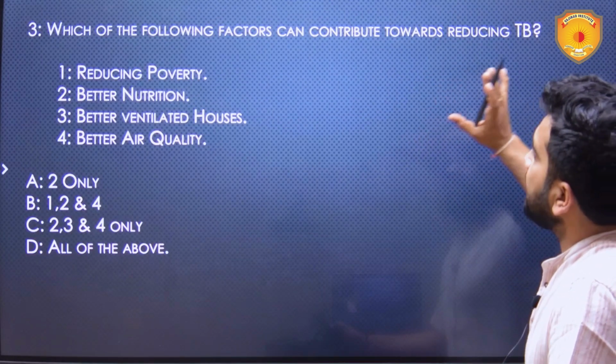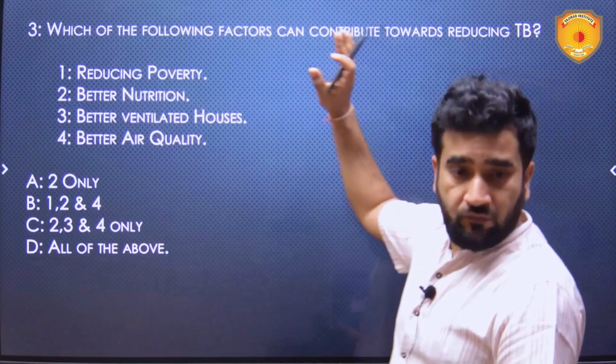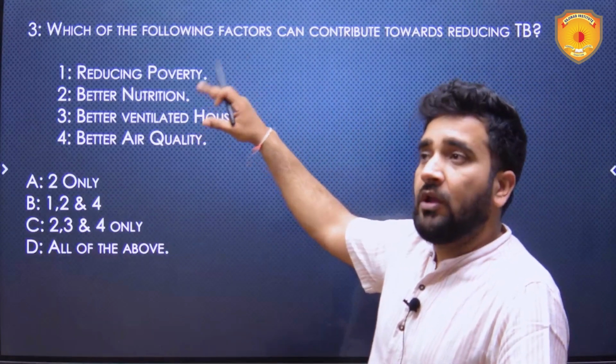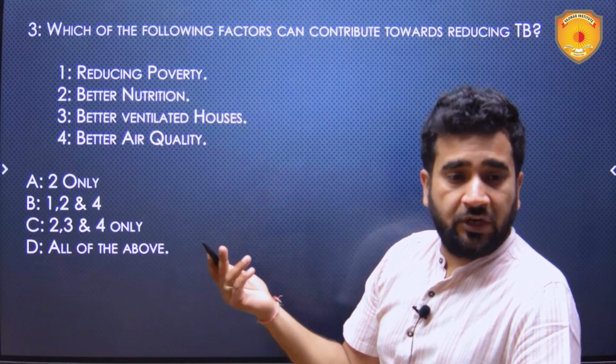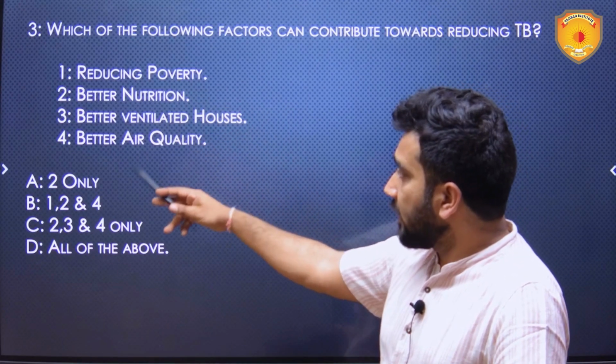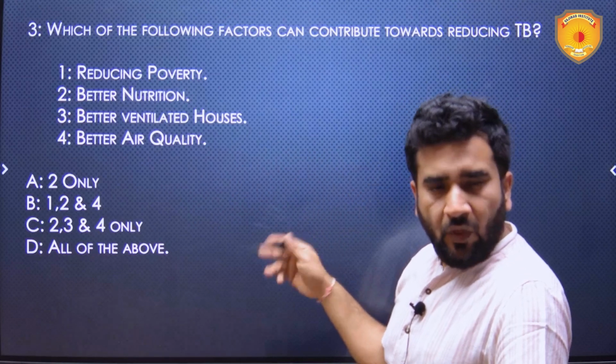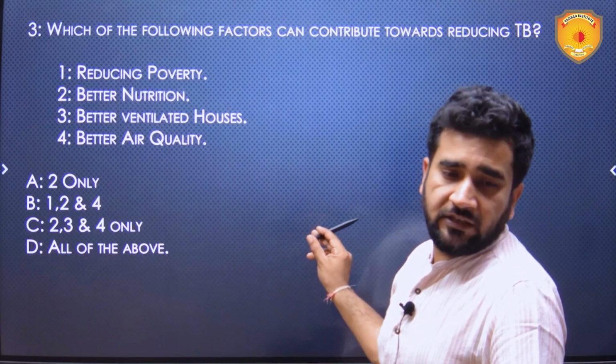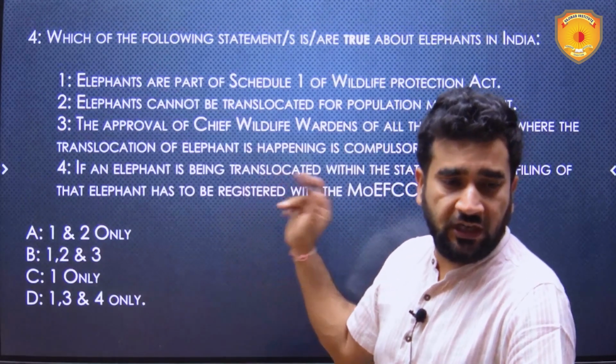Which of the following factors can contribute towards reducing TB? This is a kind of thinkable question where you need to think. Reducing poverty, better nutrition, better ventilated houses, better air quality. So, what all can be the factors which can contribute towards reducing TB?